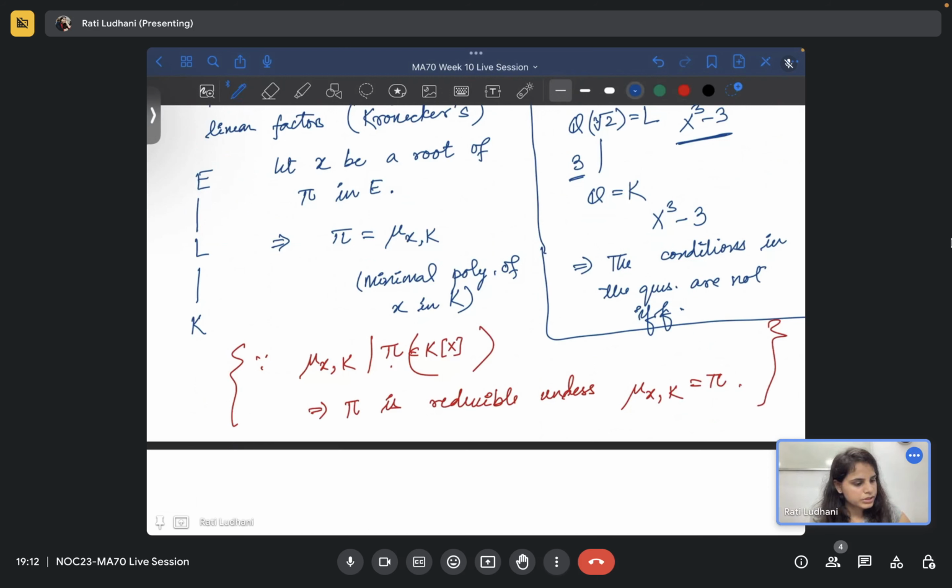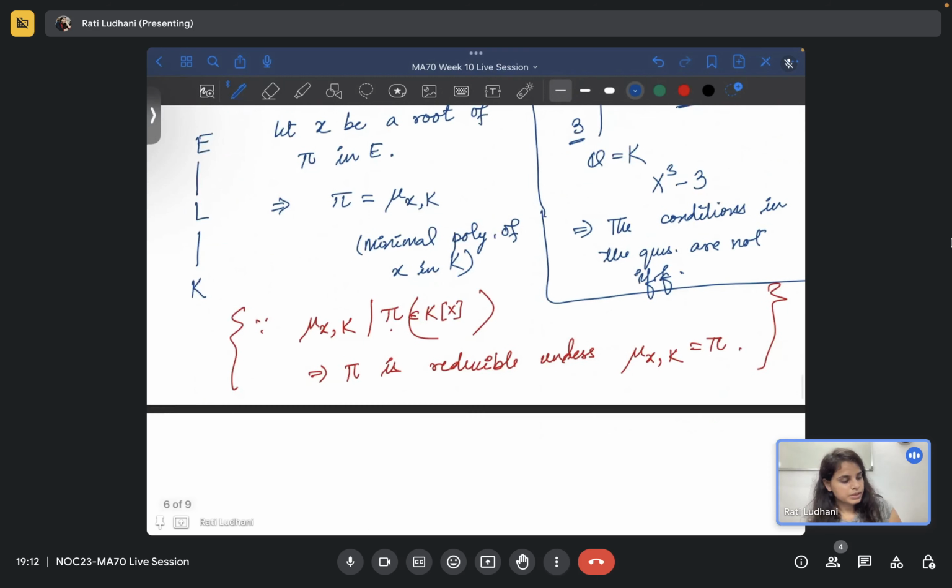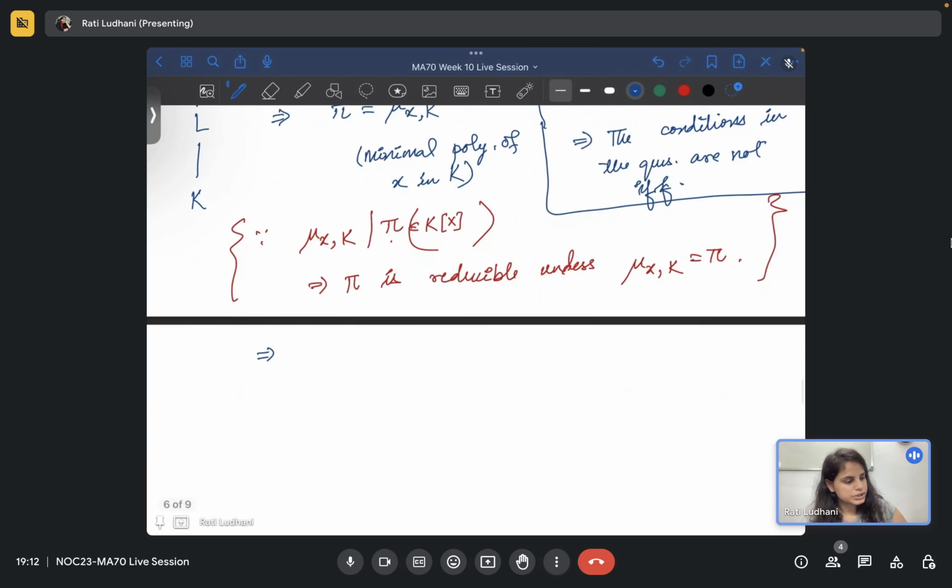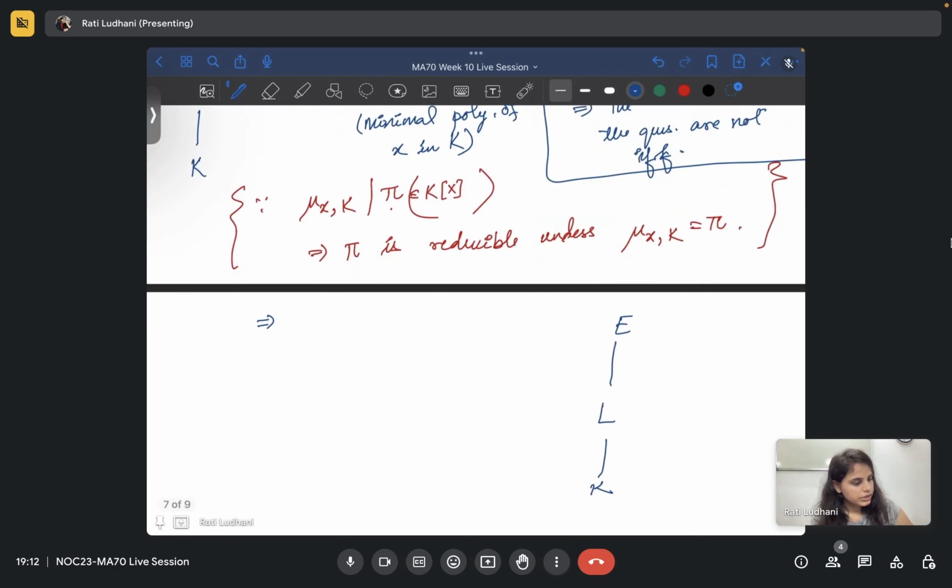Now let's see what we can do. Pi is equal to mu_x,k. This is a minimal polynomial. So what we can do, this implies, so you have this chart. I'll still make this chart. You have L, K, lattice, and you take this K(x) because we don't know where x belongs. Okay, that is in E, of course, but we don't know if it is there in L or not. Actually, it should not be, but anyway. Now, you take the extension L(x) also.